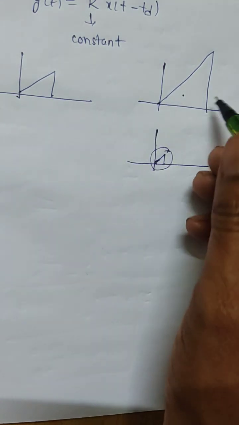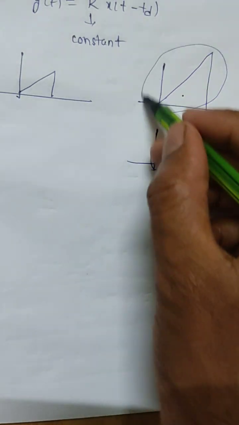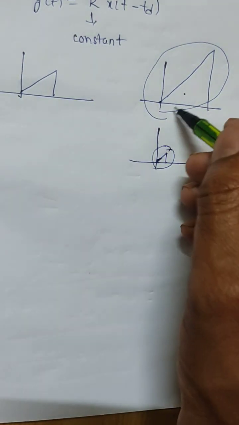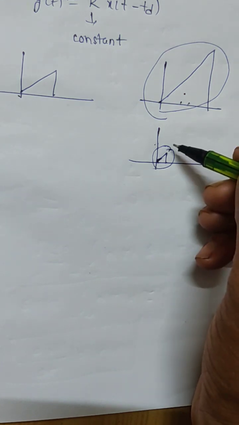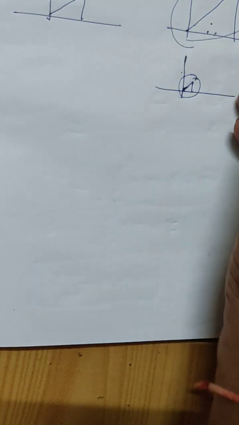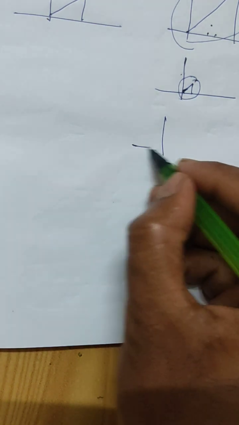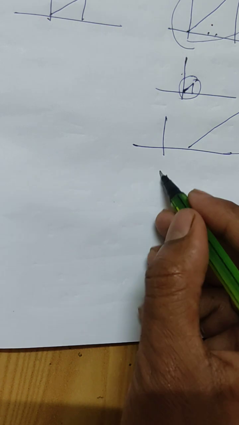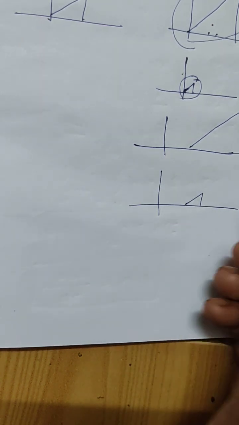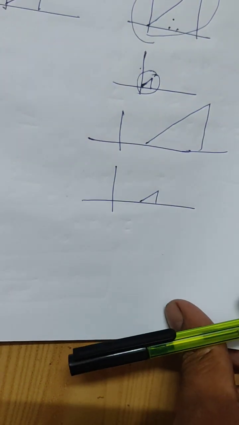These two outputs are also considered to be distortionless. And the system may also produce some delay, no problem.